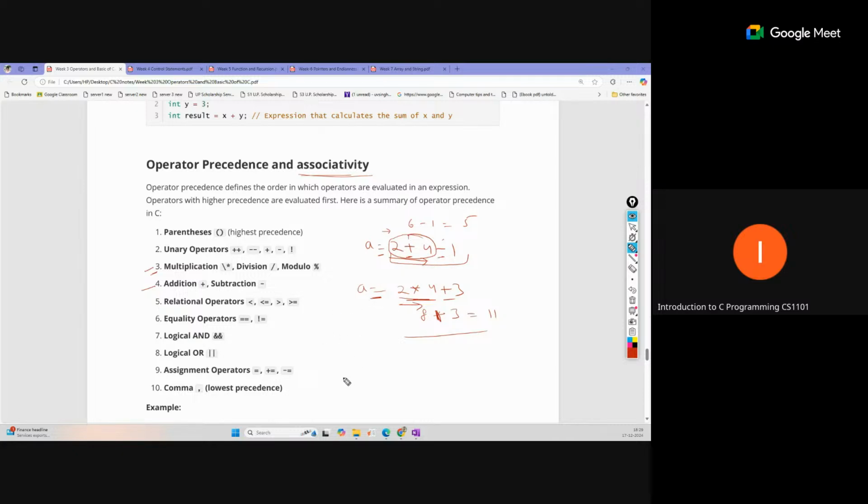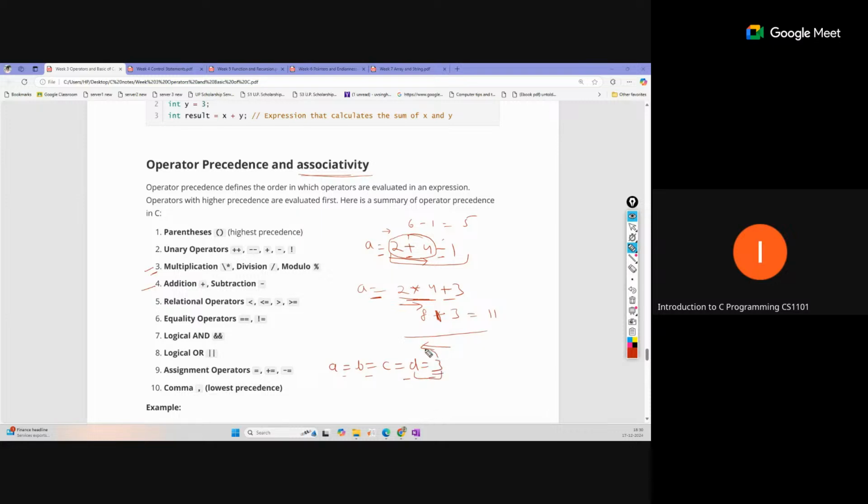Suppose we have a equal to b equal to c equal to d equal to 3. How will this expression be solved? Here all the equal operators have the same precedence. This will be solved right to left, which means the rightmost operator will be performed first.